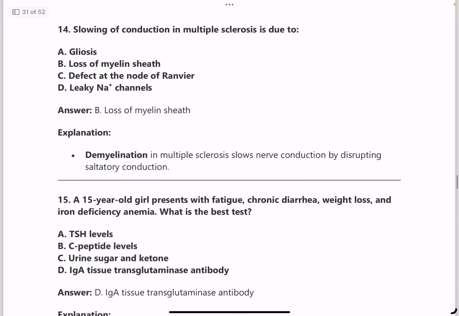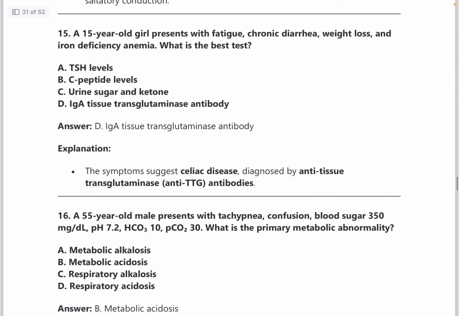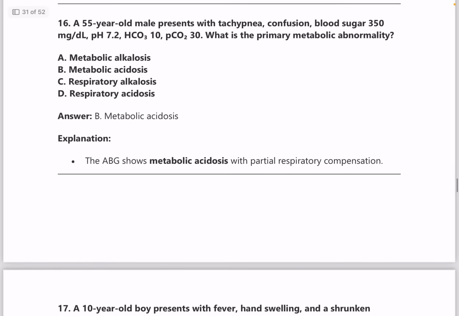Next one, slowing of conduction in multiple sclerosis is because of? Answer is loss of myelin sheath. Question 15. A 15-year-old girl presents with fatigue, chronic diarrhea, weight loss and iron deficiency anemia. Best test is IgA tissue transglutaminase antibody in order to check for celiac disease.